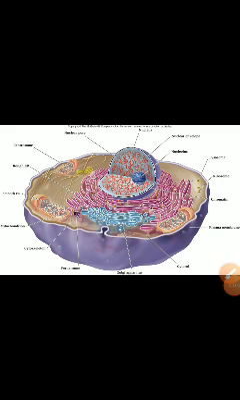Dear students of class 9th, let us revise the chapter "Cell: the Fundamental Unit of Life" in this video. My dear students of class 9th, you have already studied in detail about the concept of the cell, the structure of the cell, and the function of the cell, which is the structural and functional unit of life.